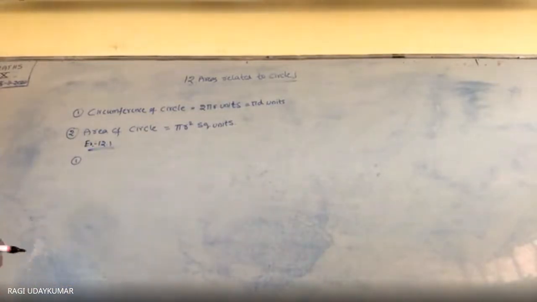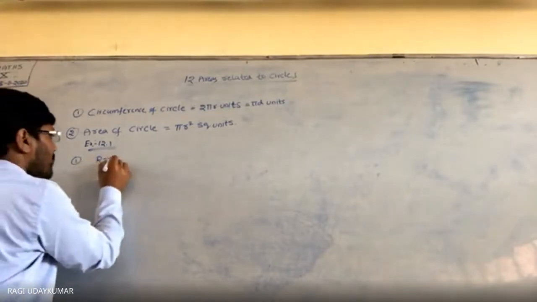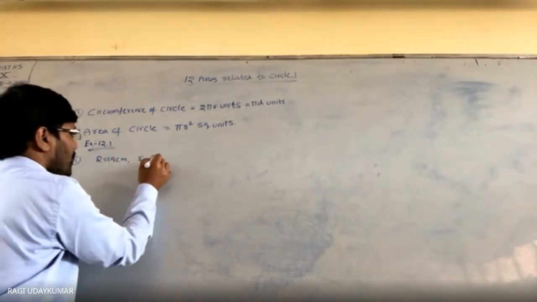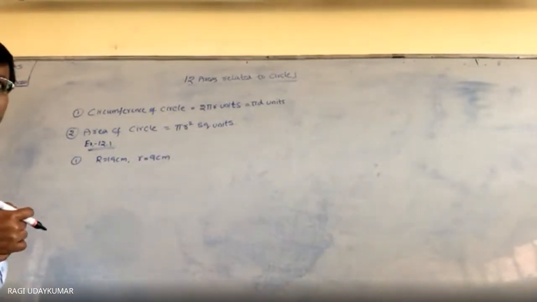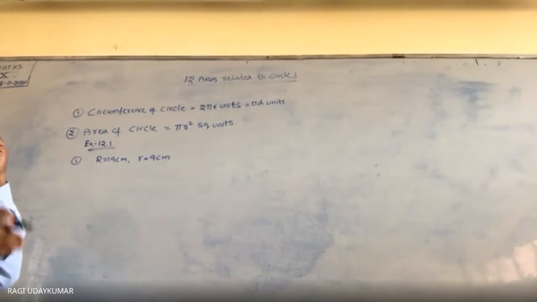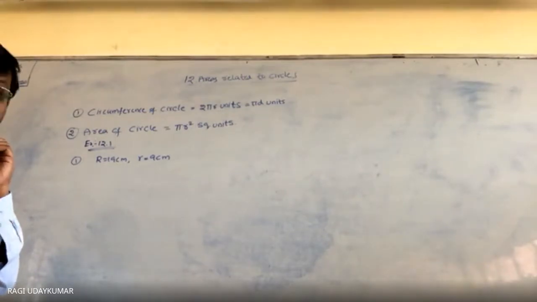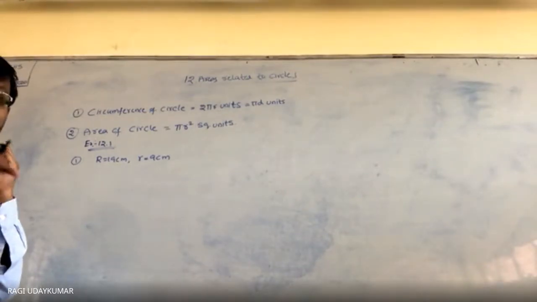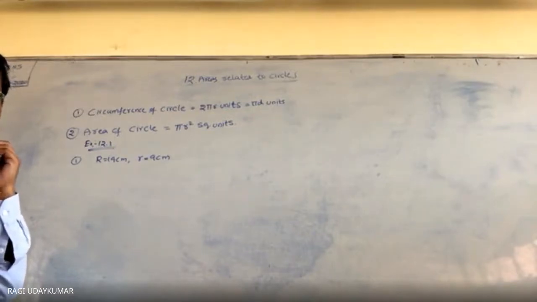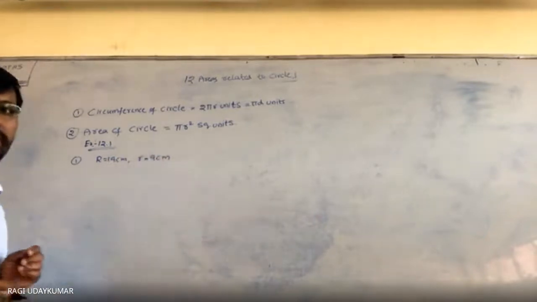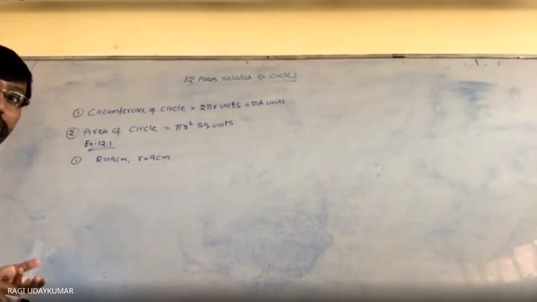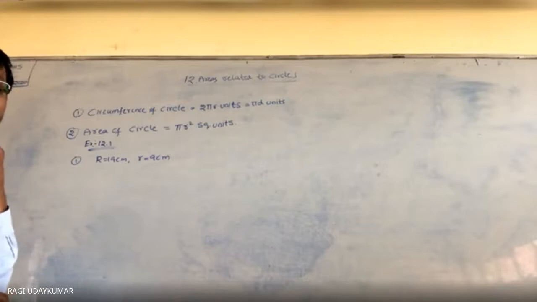The radii of the two circles are 19 centimeters and 9 centimeters. You can consider capital R is equal to 19 centimeters and small r is equal to 9 centimeters respectively. Find the radius of the circle which has a circumference equal to the sum of the circumferences of the two circles. ये दोनों circles का. So what we need to find out is the radius of the circle; consider it as R1.